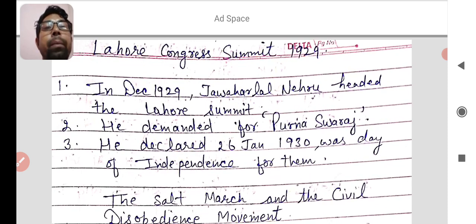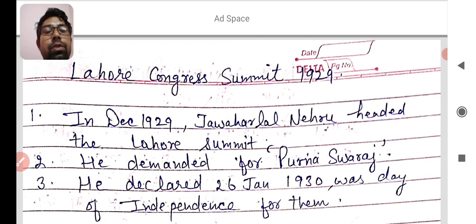Next, the Lahore Congress Summit 1929. There will be another question in your exam. The Lahore Congress Summit 1929 was very important, the basis of Indian Swaraj. How can you say this? In December 1929, Jawaharlal Nehru headed the Lahore Summit. You know that Lahore is now in Pakistan. So it can be an objective type question: who was the head of that summit in Lahore in 1929? You will say Jawaharlal Nehru.